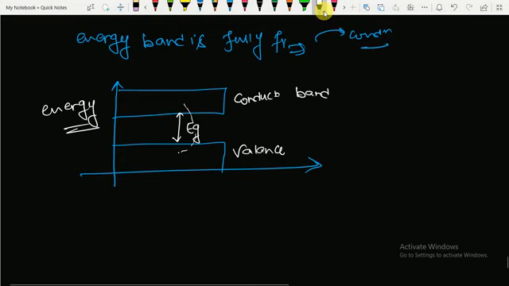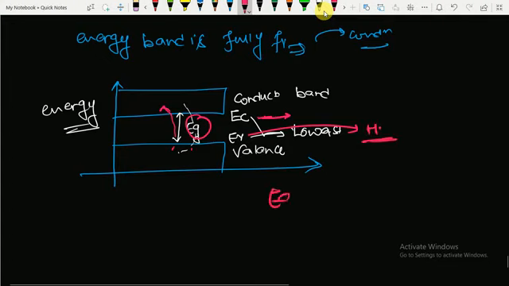Now this is known as Ec and this is Ev. What are Ec and Ev? I will explain. Ec is the lowest energy level of the conduction band. Now the electron will jump from the valence band to the conduction band, and this energy is known as the energy gap. Ec is the lowest energy level of the conduction band, and Ev is the highest energy level of the valence band.